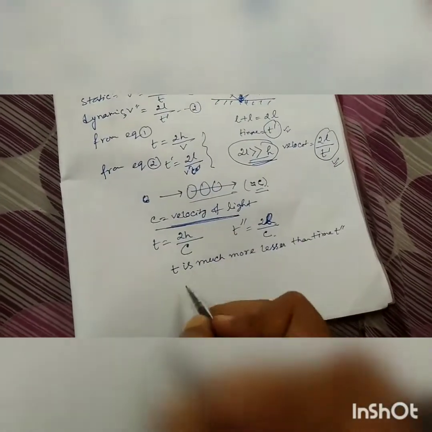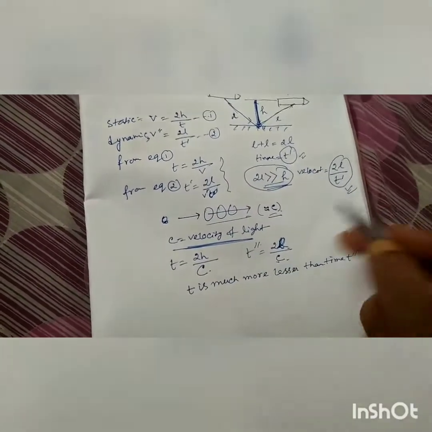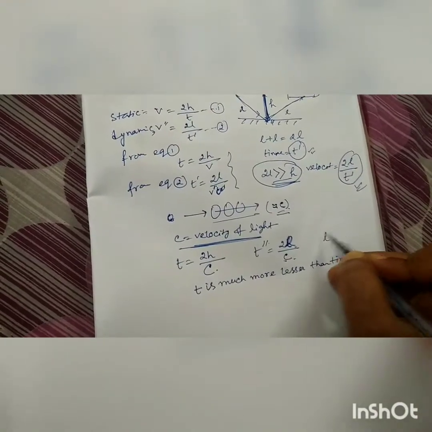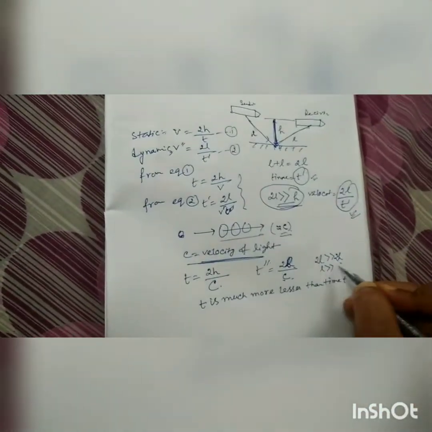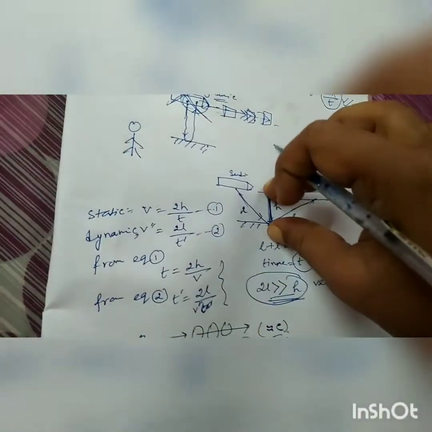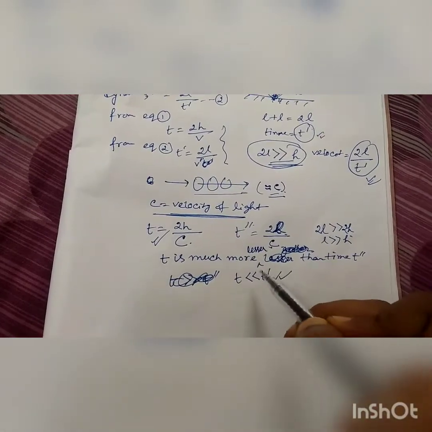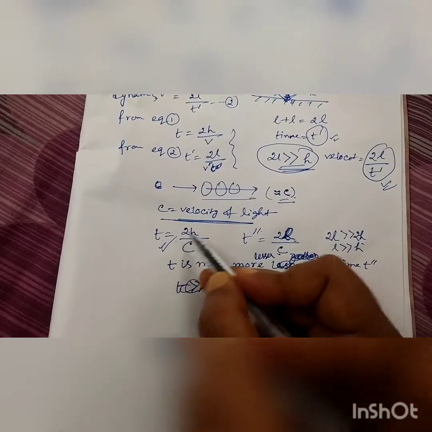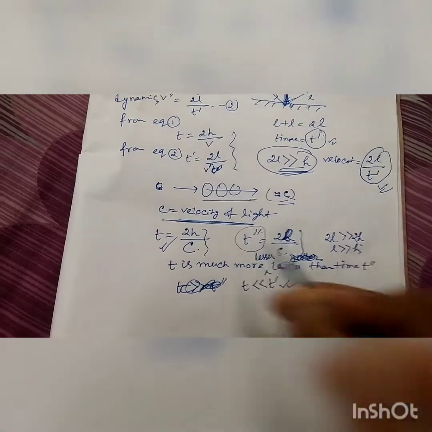How can you say this? t is 2h by c, and t prime is 2l by c. We know that 2l is much greater than 2h, so l is much greater than h. This distance is much greater than this distance. So we found that t is much lesser than t prime, because l is greater than h, so t prime is larger.